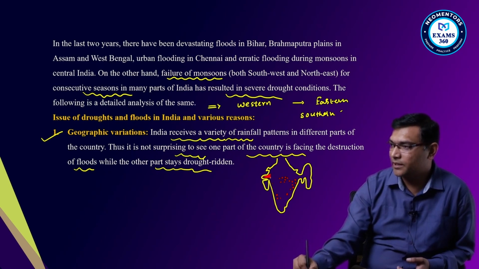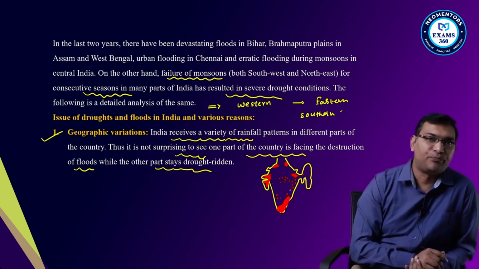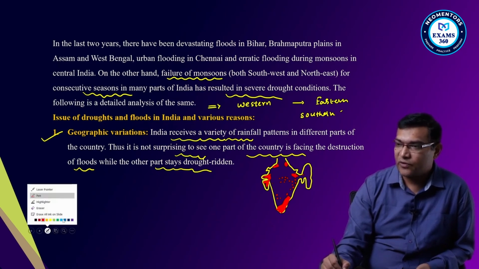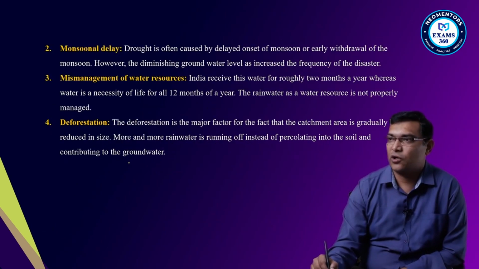Even these parts are becoming dry, and these are also areas which are becoming drier in nature. So some parts are getting a huge amount of rainfall, and some parts are becoming dry at the same time. So there is your geographical variation. First thing is geographical variation.